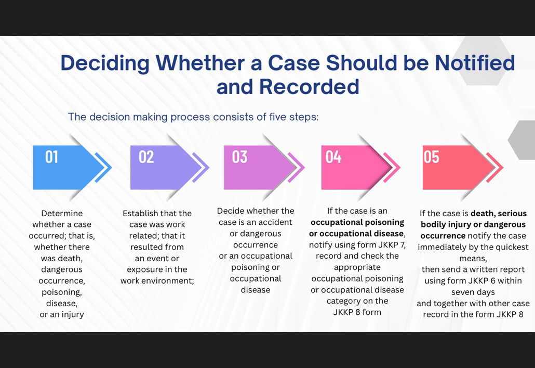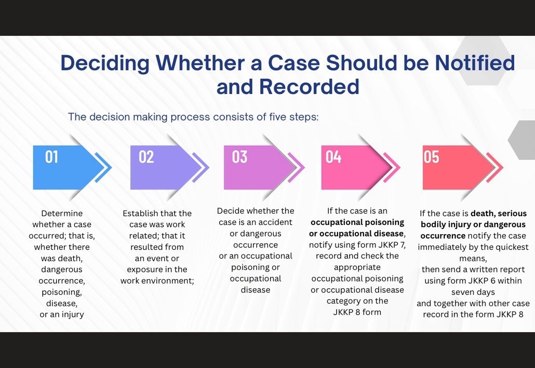In order to decide whether a case should be notified and recorded, there are 5 steps. The first one is to determine whether a case occurred or not, that is whether there was death, dangerous occurrence, poisoning, disease or injury. Then, was it work related? Berkait dengan kerja ke tak? Decide whether the case is an accident or dangerous occurrence or an occupational poisoning or occupational disease.